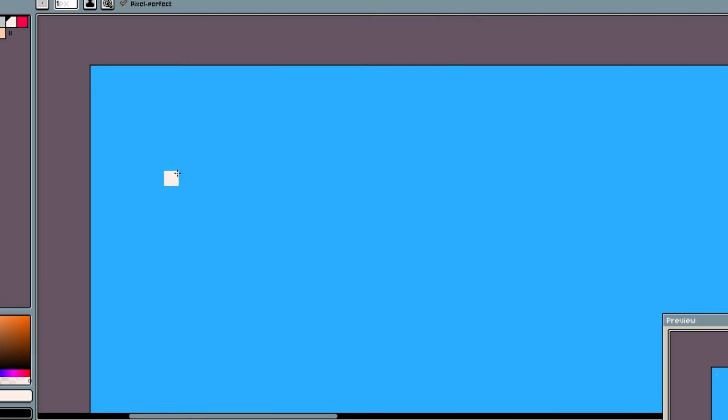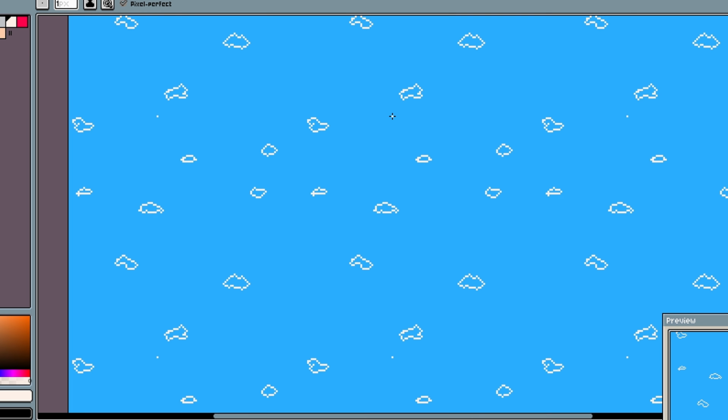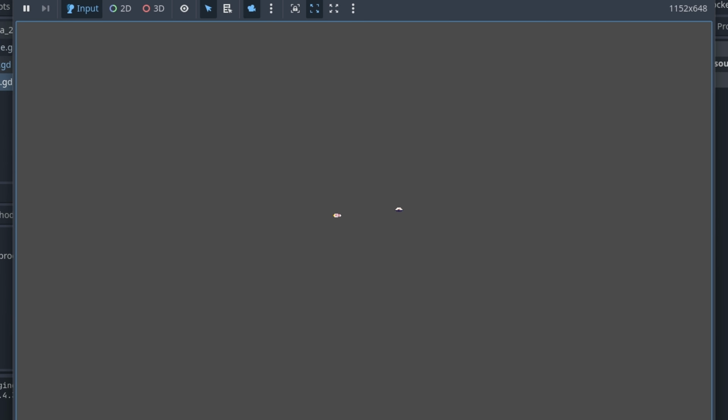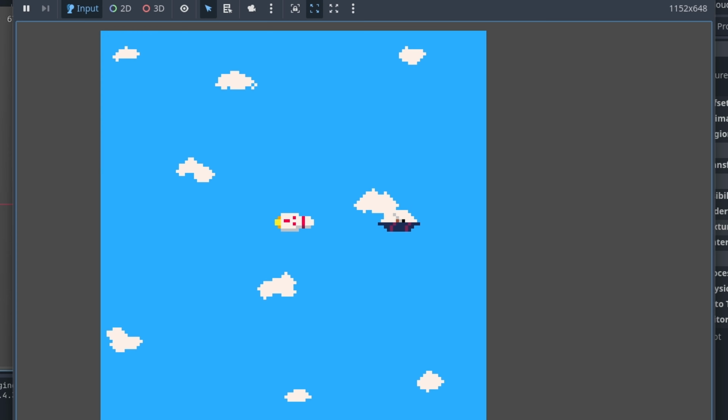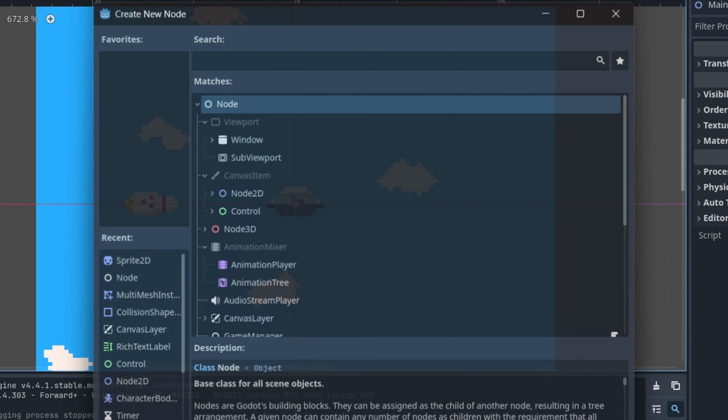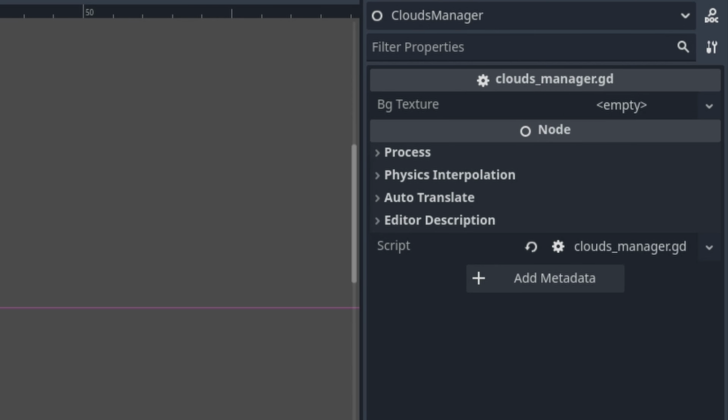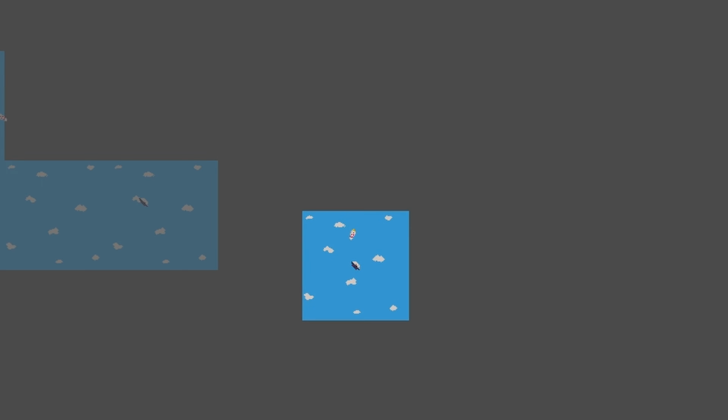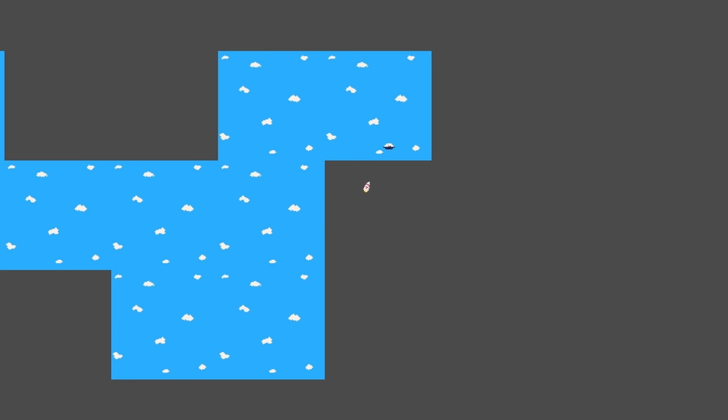Next I made a clouds sprite that will serve as our game's background. But as there is no limit on the player's movement, I can't manually place clouds everywhere. So I made a clouds manager class that will display the clouds. At first I tried to place the clouds sprite at the player's position, and after this worked, I made logic to place the clouds in a grid, and the tile on which the cloud is placed is based on the position of the player. After this I updated the logic to make the clouds center around the player in a rectangle form, and thus our clouds logic is completed.